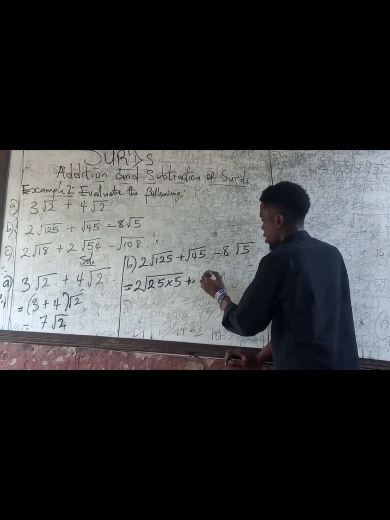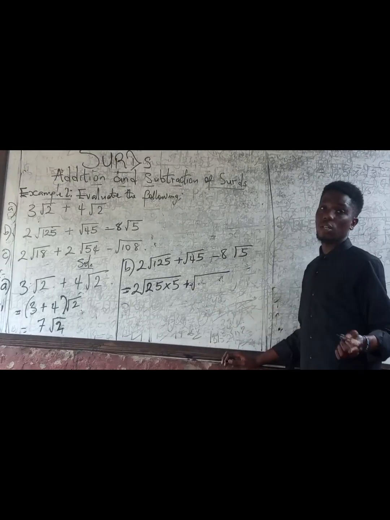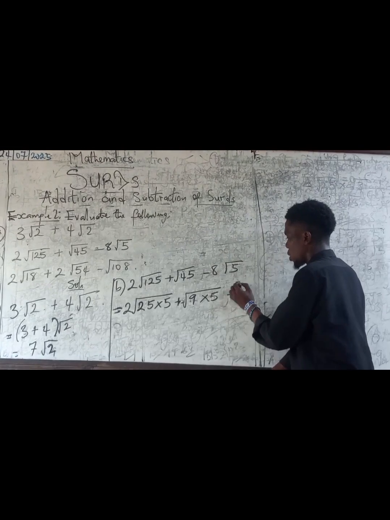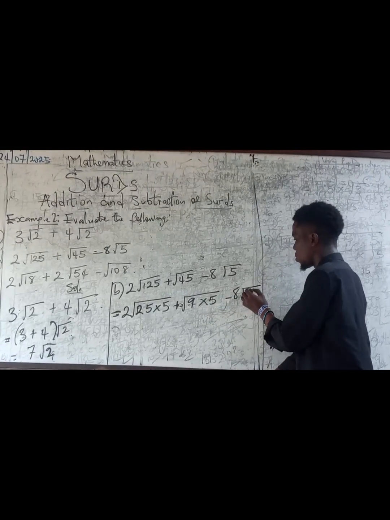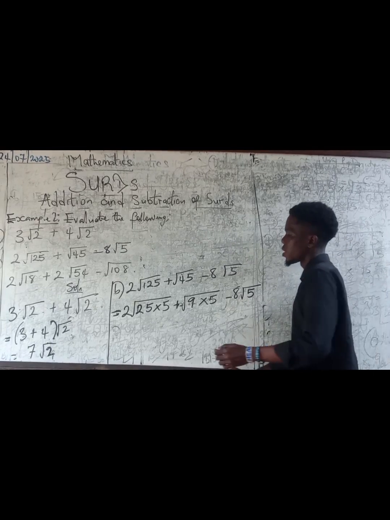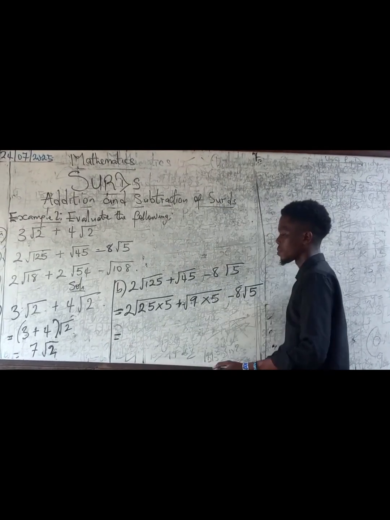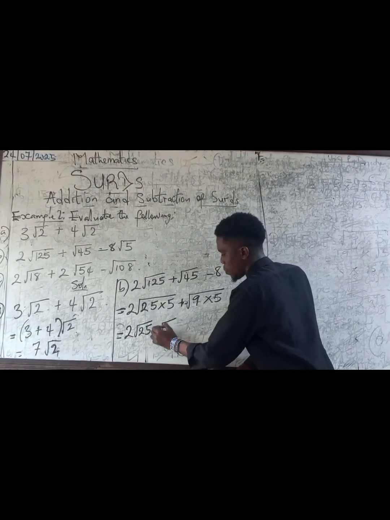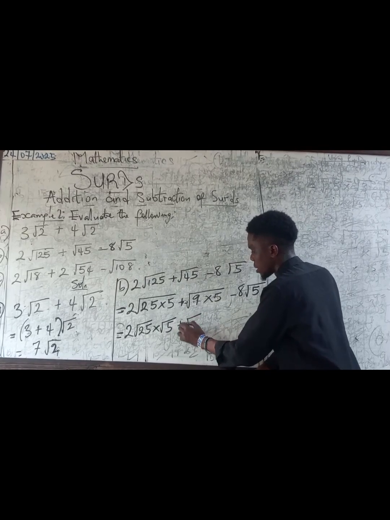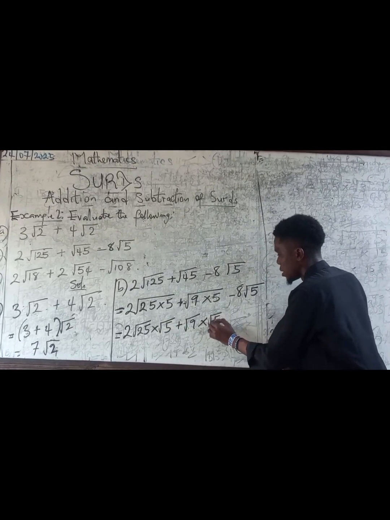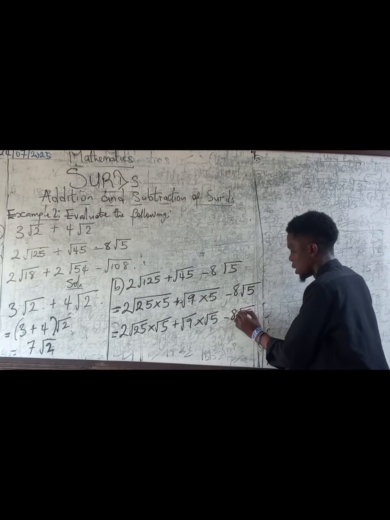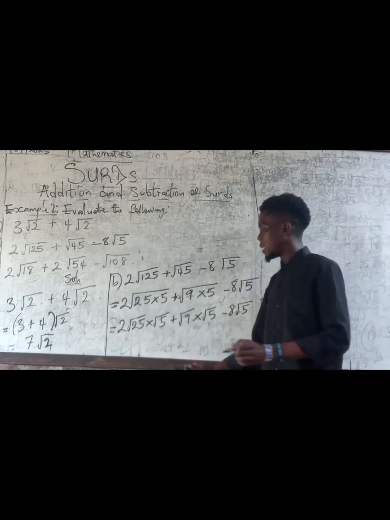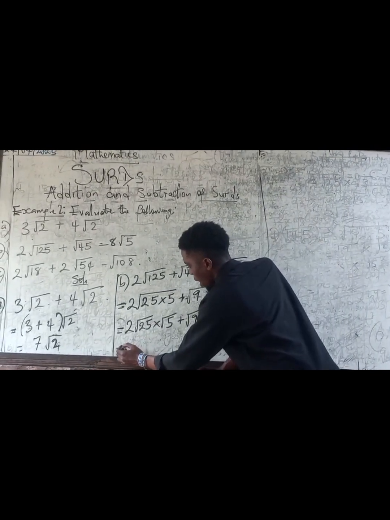Quickly, let's move on to the next one. 45. The factors are 9 times 5, exactly. And you can't break 5 down, so 5 is still 5. Now, we have over here 2 root 25 times root 5. Remember the law of multiplication, we can separate them. That's the same thing I'm doing over here. I'm separating them.